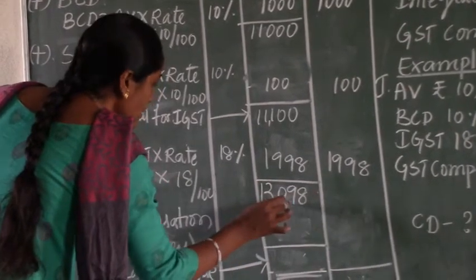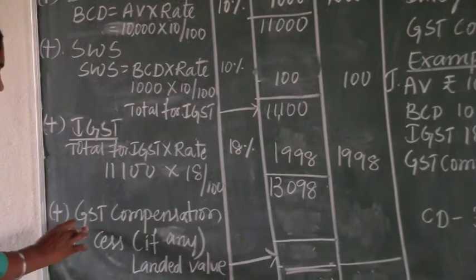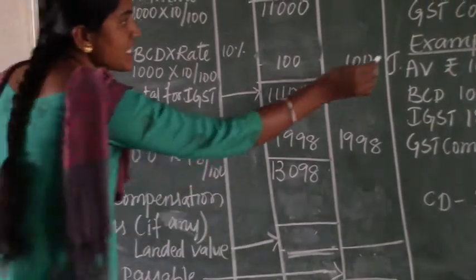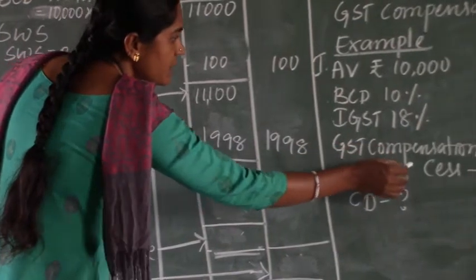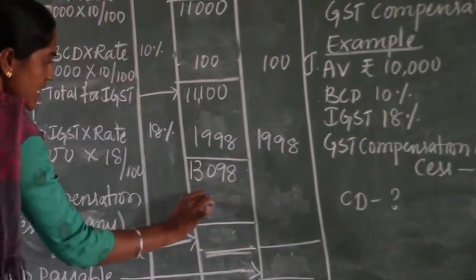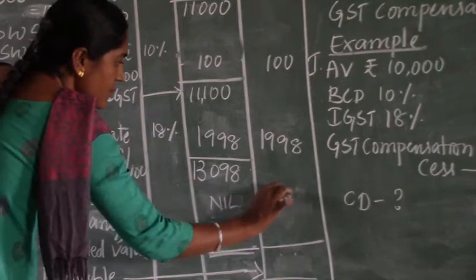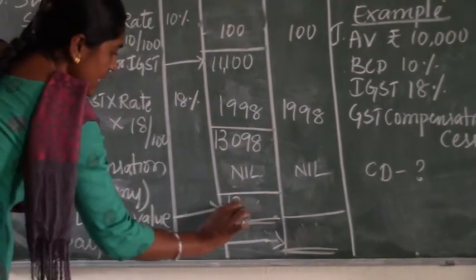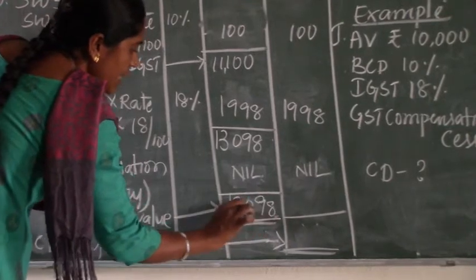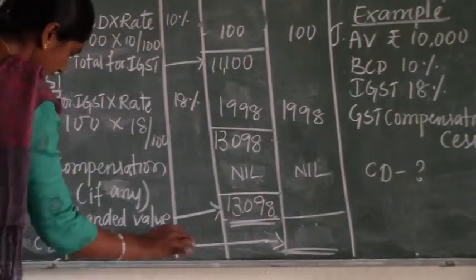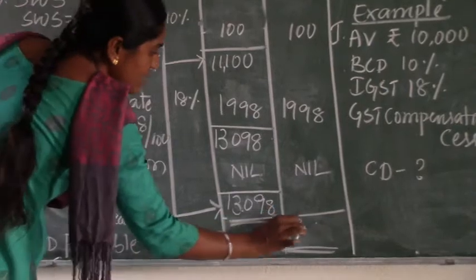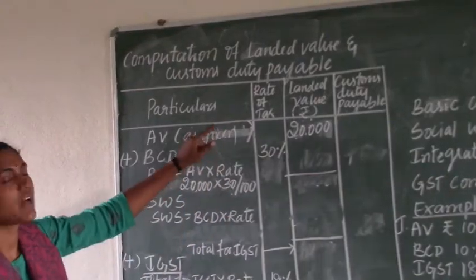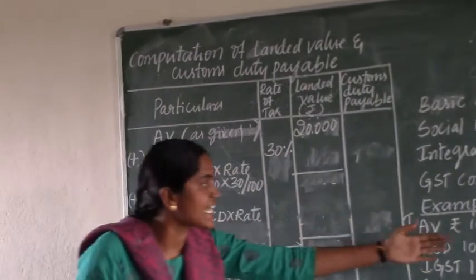See, on that 13,098 again we need to calculate GST compensation cess, if any. In the first example there is no GST compensation cess, therefore GST compensation cess is nil. Therefore the landed value is 13,098, and make it total of the last column. That will be the customs duty payable, that is 3,098.